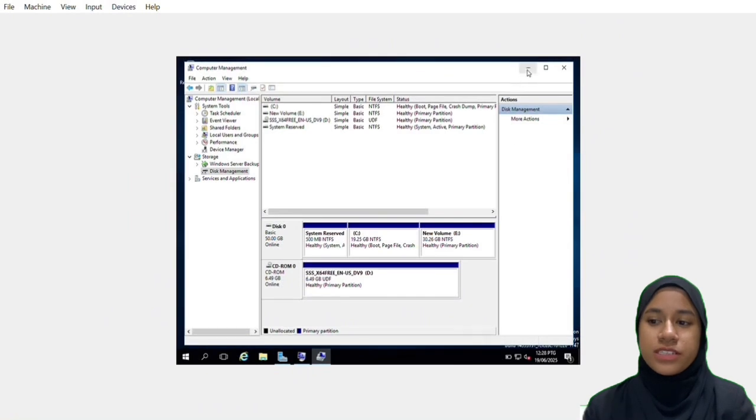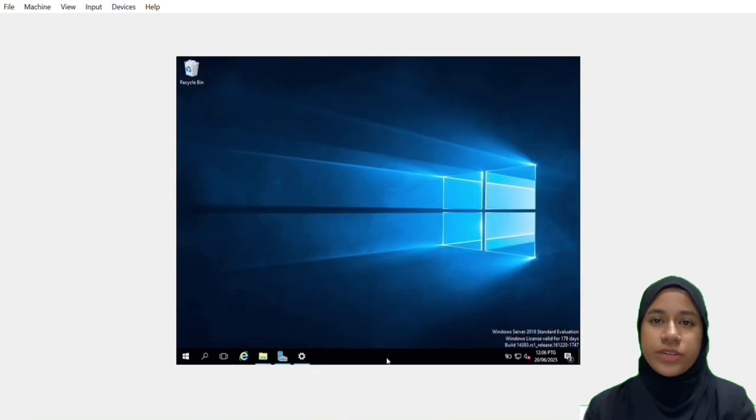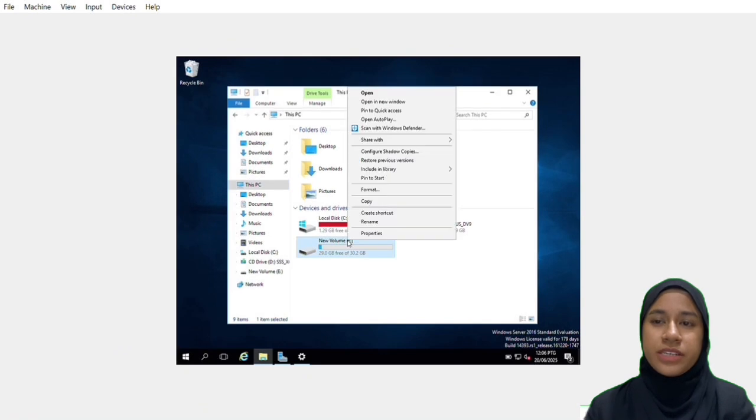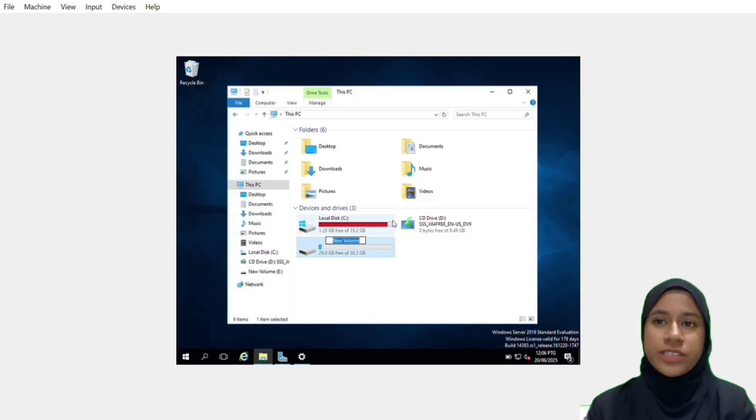Step number 4. Change Workgroup to IMD163. First, click File, click this PC, right click on the new volume and choose Rename and rename the column with the IMD163.